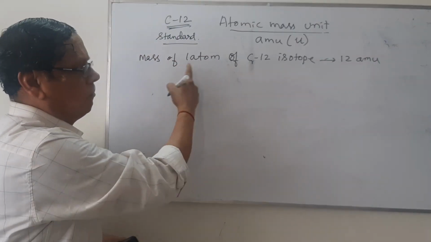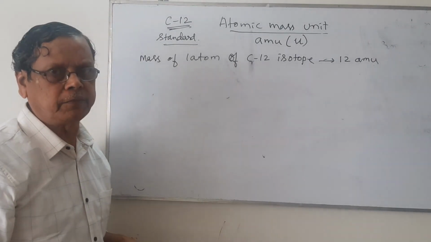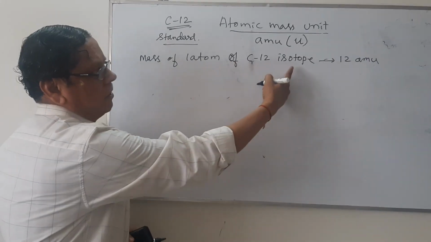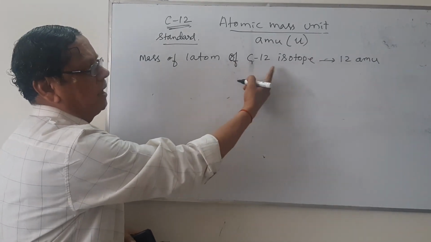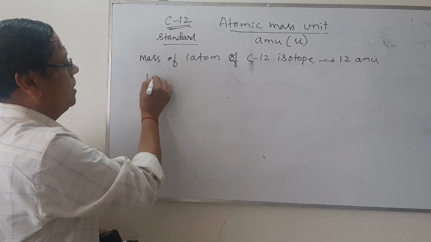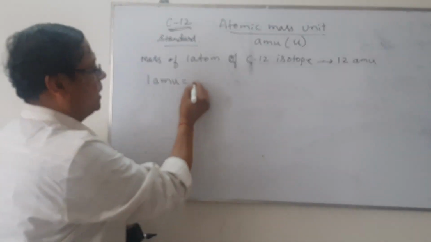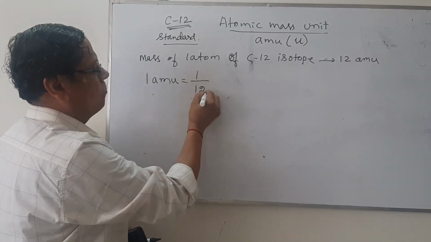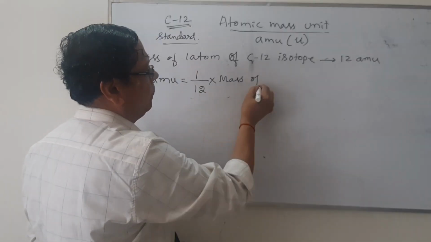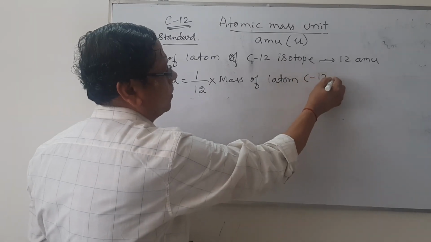Mass of one atom of carbon 12 isotope is taken as 12 atomic mass unit. Therefore, 1/12 of the mass of one atom of carbon 12 is considered as one atomic mass unit. So, one atomic mass unit is calculated as 1/12 of mass of one atom of carbon 12 isotope.